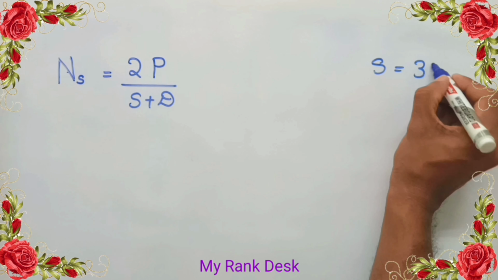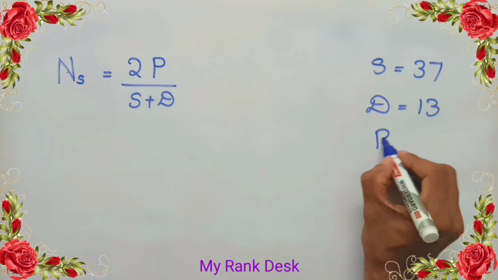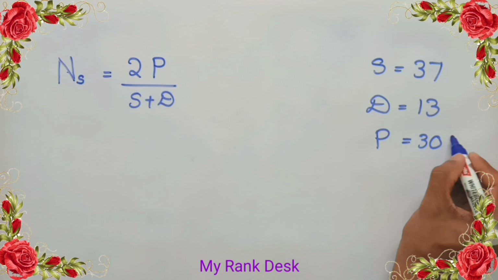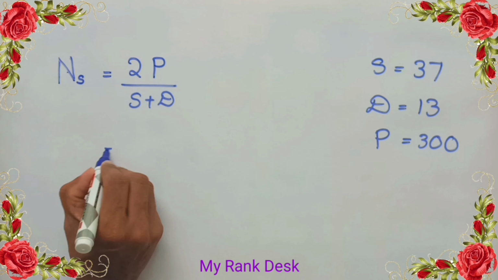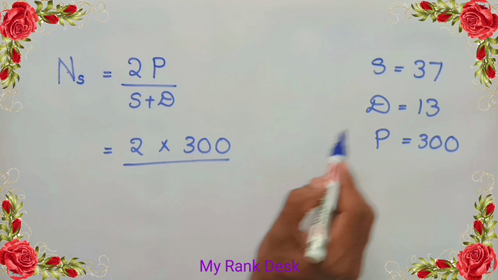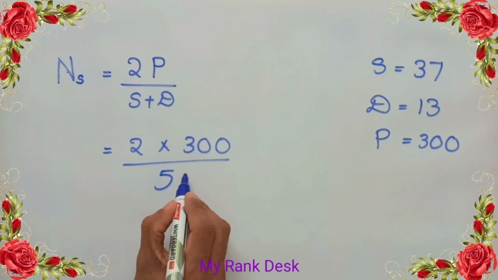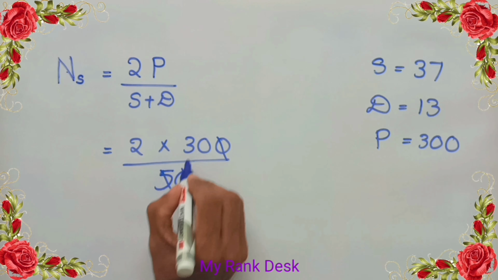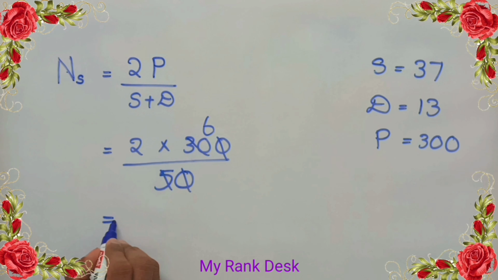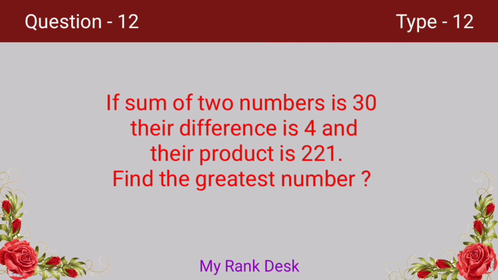And given that sum of the numbers is 37, difference of the numbers is 13, and product of the numbers is 300. NS equal to 2 into 300 by (37 plus 13). 37 plus 13 is 50. Cancel zeros in numerator and denominator. Divide numerator and denominator by 5. Then we get 6 by 1. 2 into 6 equal to 12. That is, the smallest of the two numbers is 12. Answer 12.